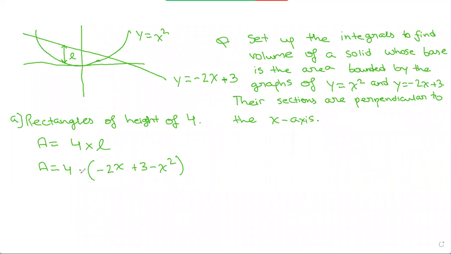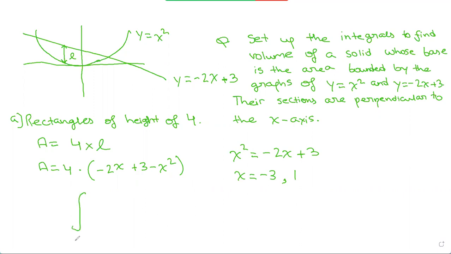So now that we got this, we need to find the bounds. We find the bounds by equating the two equations. So x squared is equal to minus 2x plus 3. We get x is equal to negative 3 and x is equal to 1. These are our two bounds.